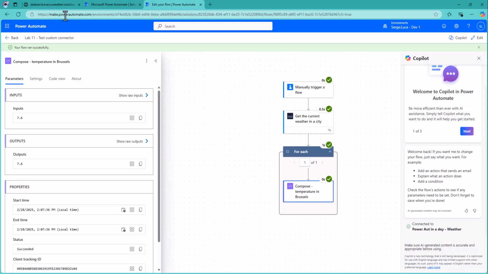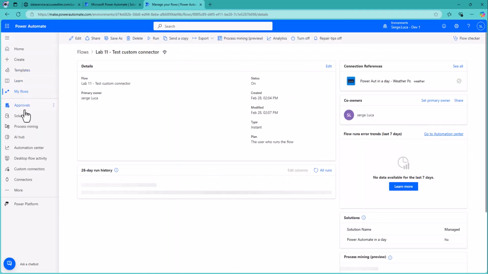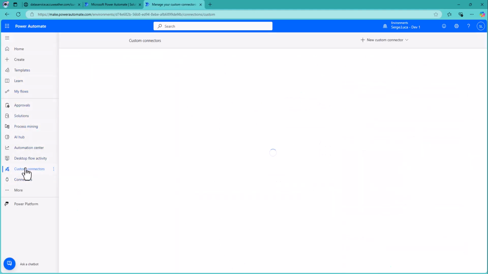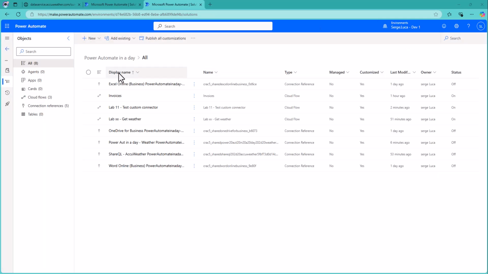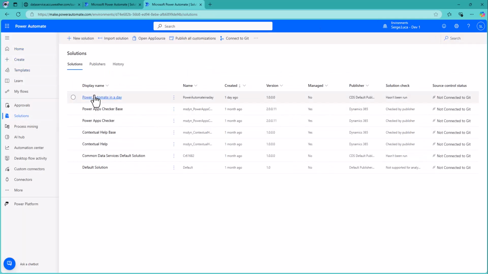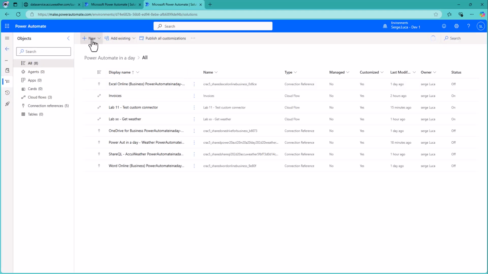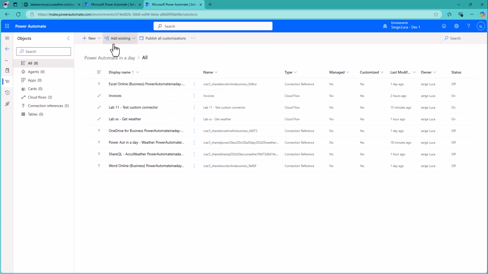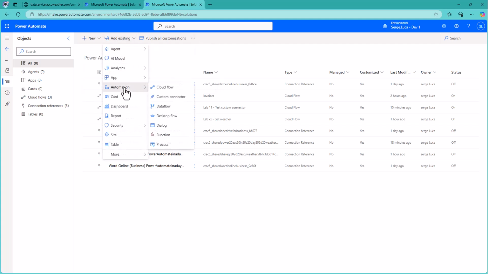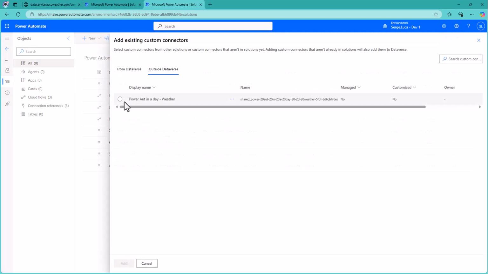Now, the good practice is to create a custom connector in the solution, right? So all the custom connectors are here, but you can deploy them from a solution. Indeed, in a solution, you have here new automation custom connector. So let's add the existing custom connector, outside Dataverse because it's not in the solution.